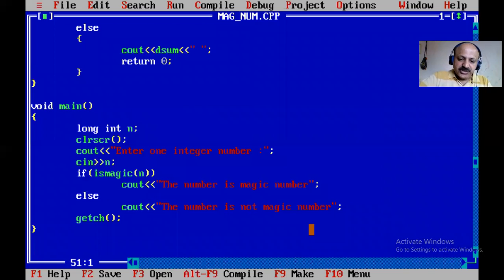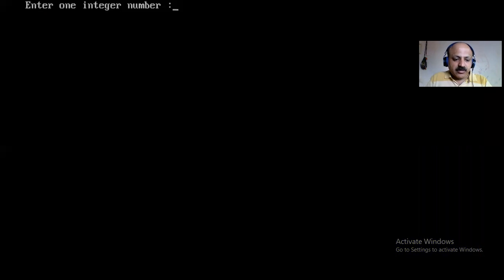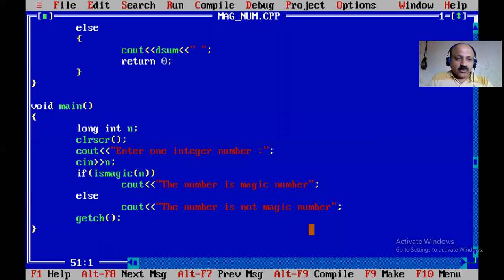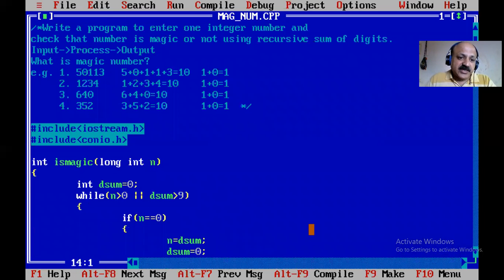And last we can check to give any number, so like 604, yes, that is a magic. Yes, so 6041. So that is a magic. So yes, all are well, I think. So that is a magic number.